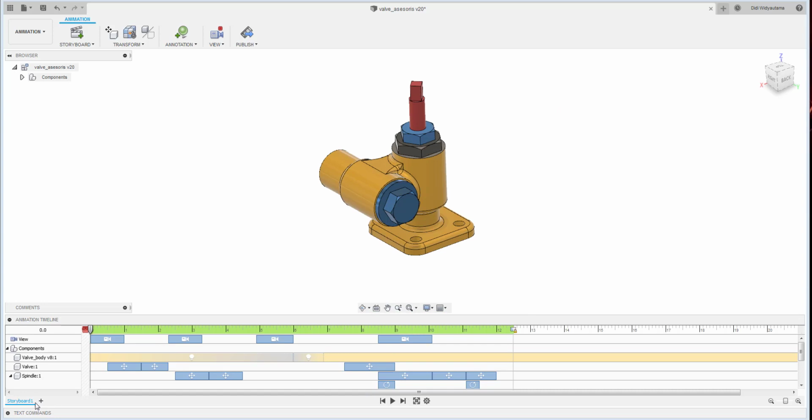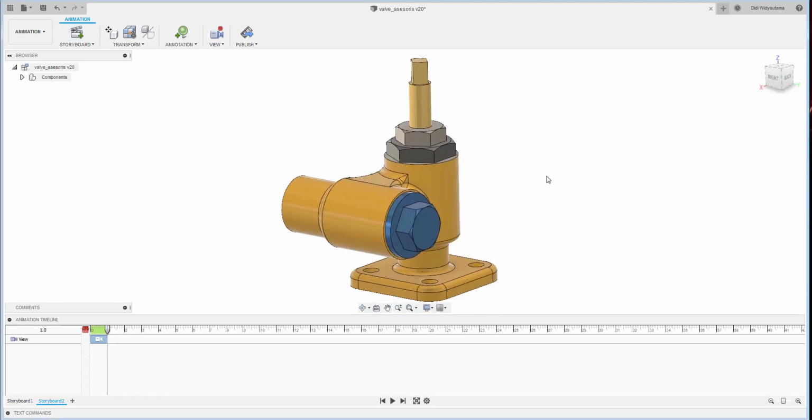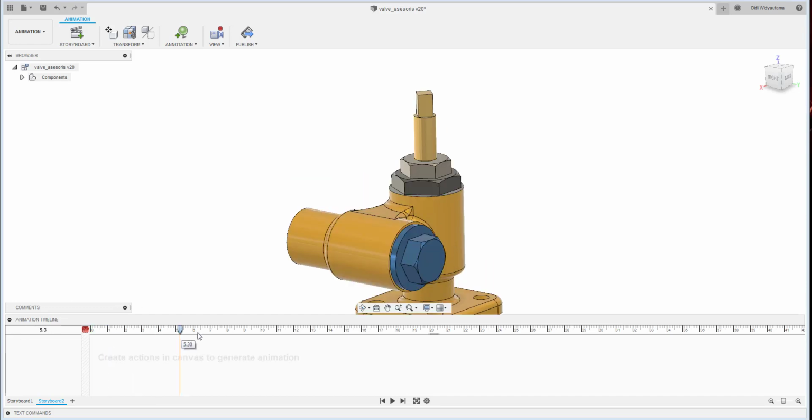So we are going to the second. We click a new storyboard from the clean. Okay, this is storyboard 2. So what is the environment here? Basically, this is the slider. This slider indicates the timing. Every one here is 1 second, and then this one is a scratch zone.